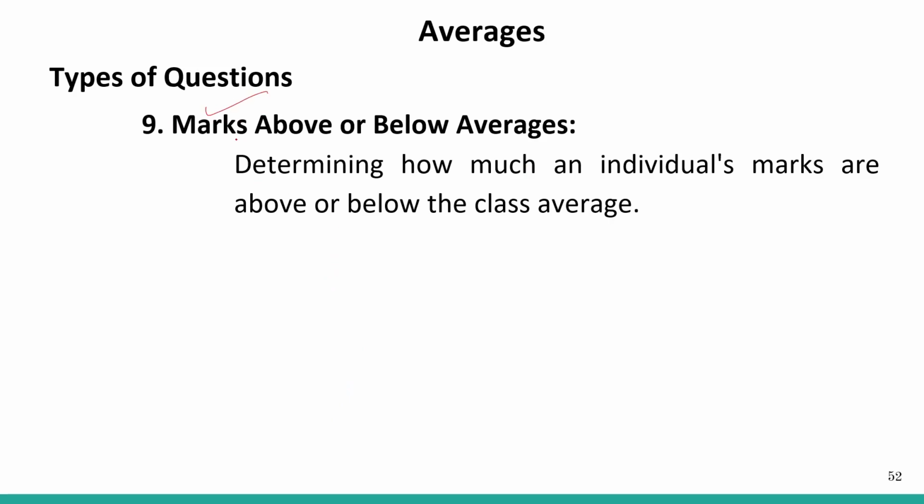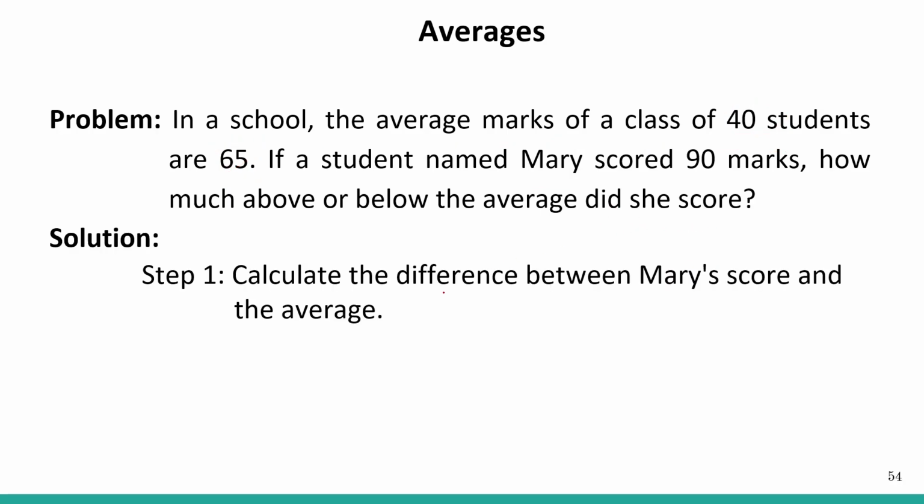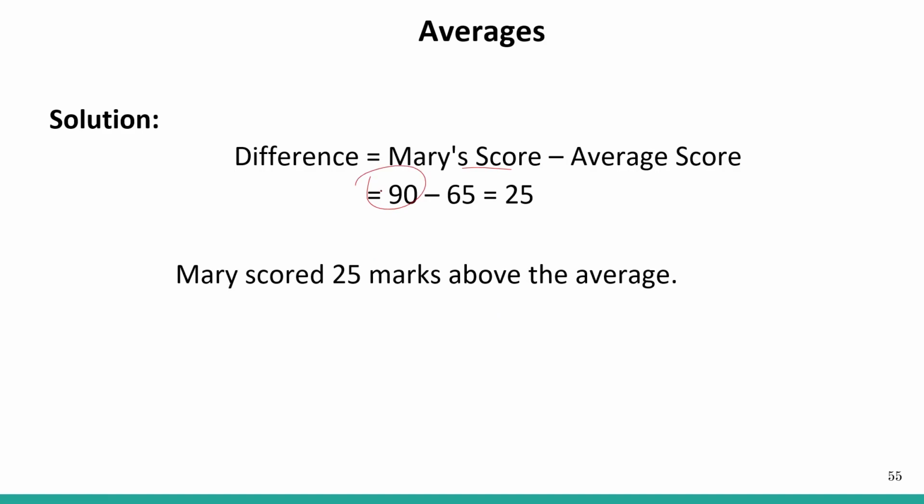So let's see the ninth kind of problem, that is on marks above and below averages. Determining how much an individual's marks are above or below the class average. In a school, the average marks of a class of 40 students is 65. If a student named Mary scored 90 marks, how much above or below the average did she score? Calculating the difference between Mary's score and the average: Mary's score is 90 and the average was 65, so 25. So Mary actually scored 25 marks above the average.